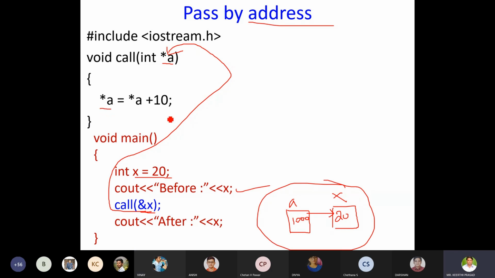What do you mean by star a? Star a is equal to star a plus 10. Here, star acts as the indirection operator. So a means 1000, and star a means the contents of 1000. So 1000 is this location. What is the contents of 1000? It is 20. 20 plus 10 is 30. 30 will be stored in the contents of a. So the 20 which is inside x is replaced by 30. Understood?